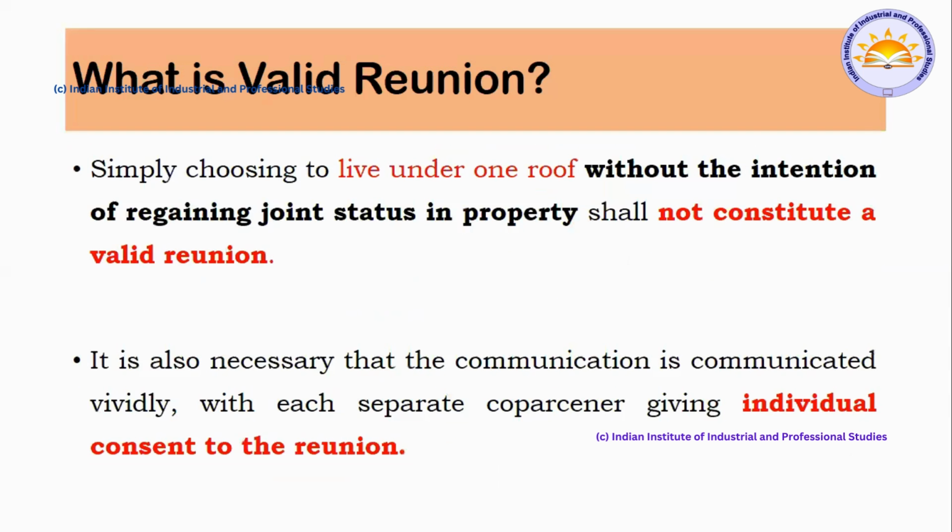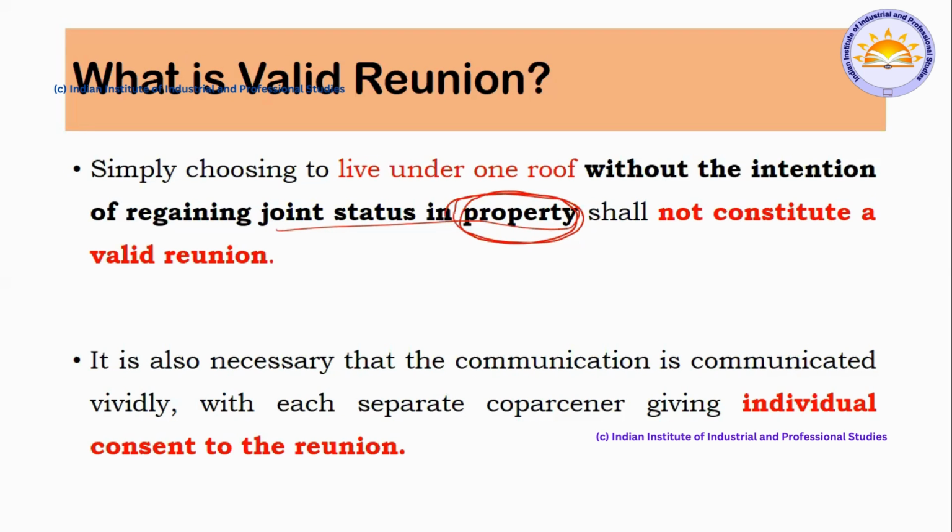Next, what is a valid reunion? What do you mean by valid reunion? This point is very important. Why? Because it says that intention is important. At the same time, what kind of intention? Reunion is happening, but if they don't have the intention to have a joint status with respect to property, then it is not valid. Reunion is happening for the purpose of property. Here, property is the master, the central focus. Everybody is reuniting only for the property, nothing else. If they're not reuniting for the purpose of property, then such reunion, even if it happens, is not valid at all. That's what this point says.